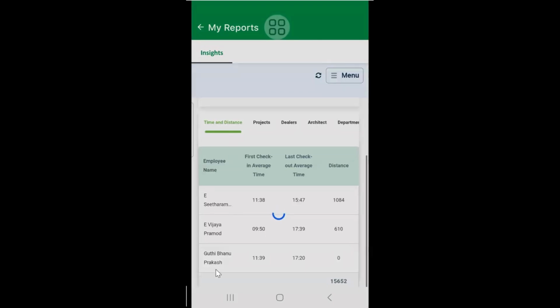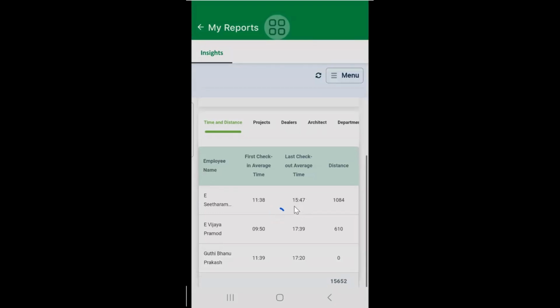The report will show your employee name and his average first check-in for the month. What I mean to say is, till the 18th, his average check-in time is this. His average last checkout time is this.